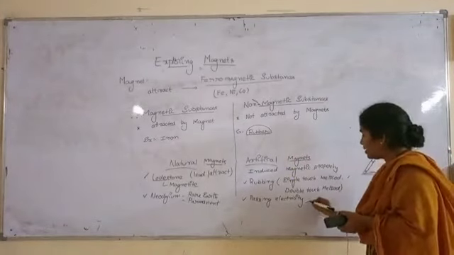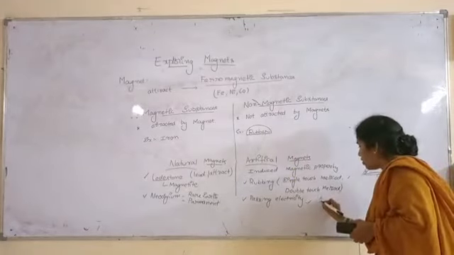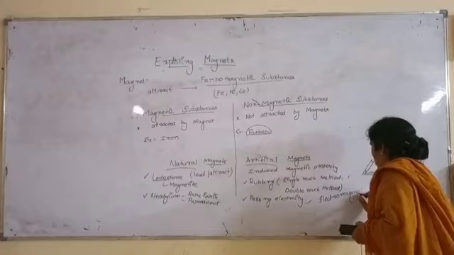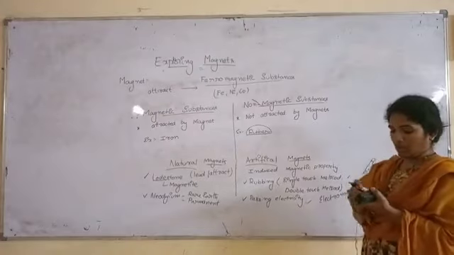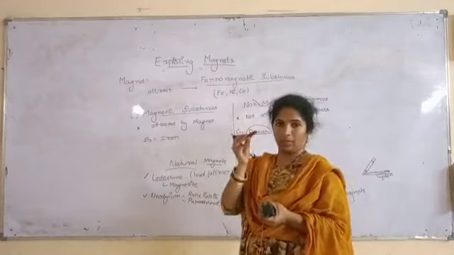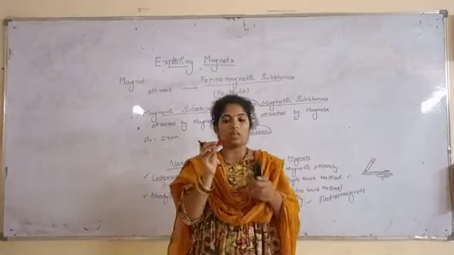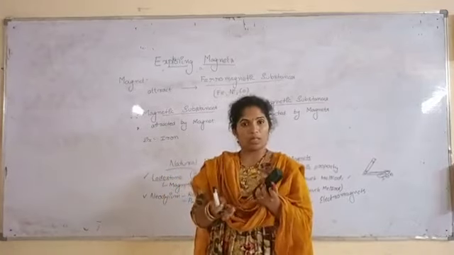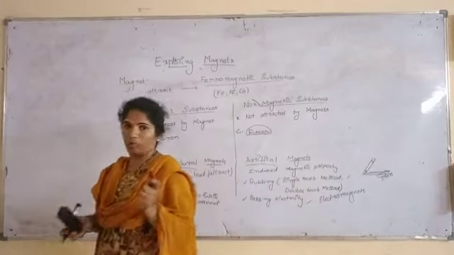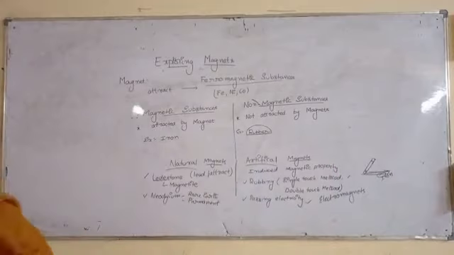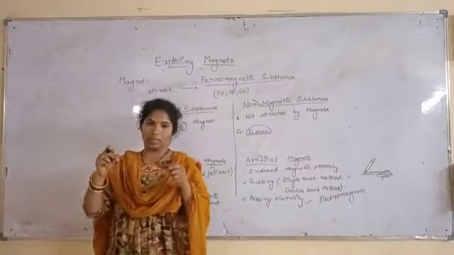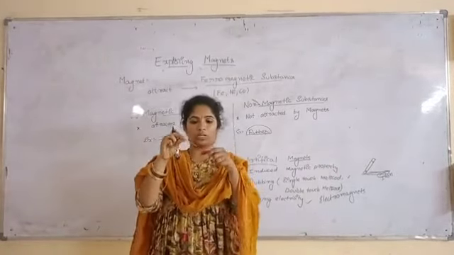And passing electricity, those are called electromagnets. Think that this is a steel piece: stainless steel, hard steel, soft steel, whatever. Take any one, and think it is an electric wire.